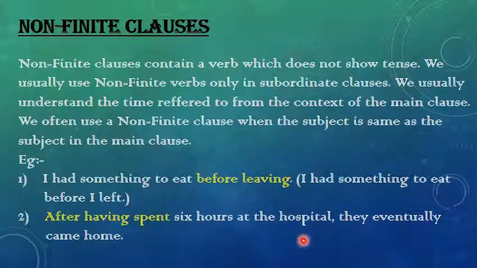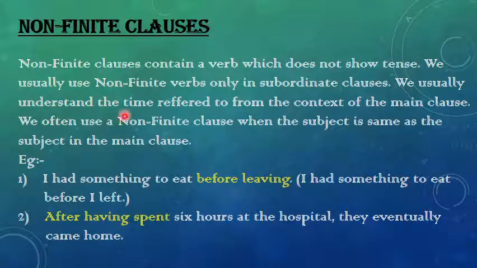Non-finite clauses contain a verb which does not show tense. So children, in the finite clause the verb shows tense, and in the non-finite clause the verb has no tense. We usually use non-finite verbs only in subordinate clauses, but finite verbs are used either in the main or in the subordinate clause.